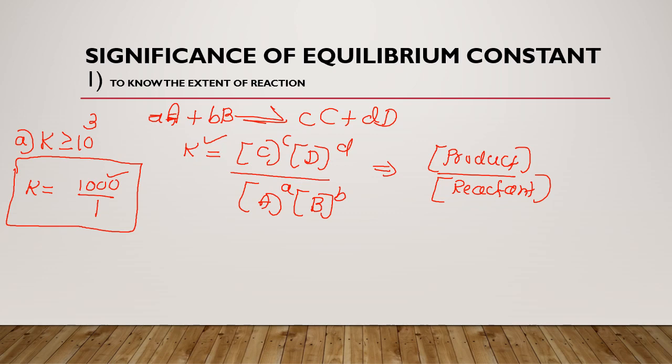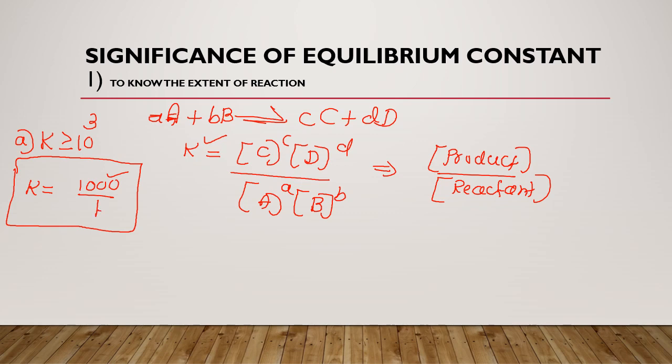If the value of K is greater than or equal to 10 to the power plus 3, we can write K as 1000 by 1. That means in the numerator we have the product concentration. So the product concentration, or yield, is 1000 times more than the reactant concentration.